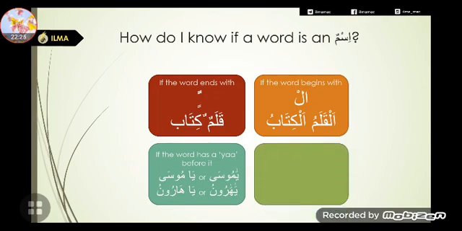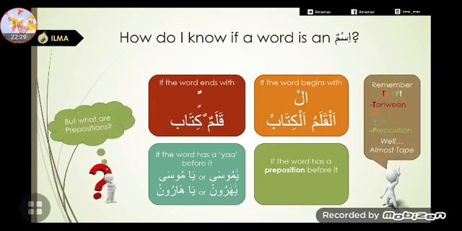The last sign, the fourth sign, is if the word has a preposition before it. This last sign, we will be studying later on in more detail, about prepositions. For now you just need to know that if a word has a preposition before it, then it's an ism. And you just need to focus on the first 3 signs. That's what we will be practicing in the first few lessons.